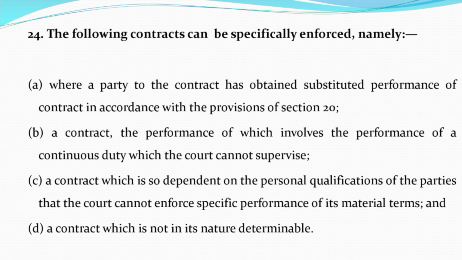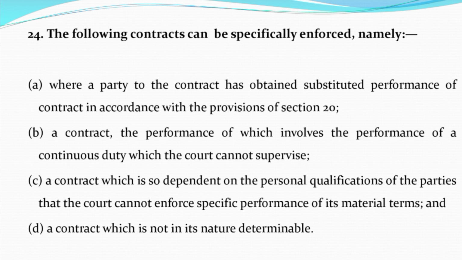Now question number 24. The following contracts can be specifically enforced, namely option A, where a party to the contract has obtained substituted performance of contract in accordance with the provisions of section 20. Option B, a contract the performance of which involves the performance of a continuous duty which the court cannot supervise.